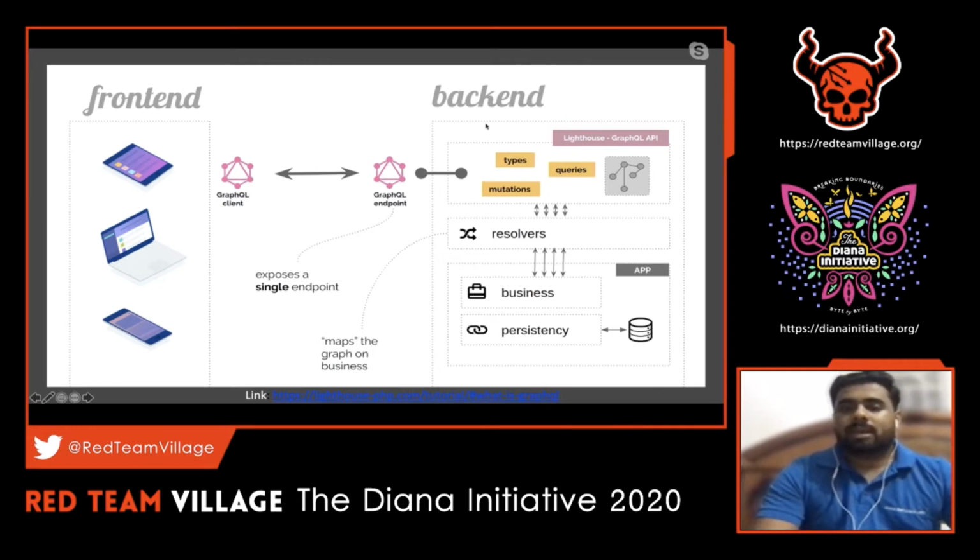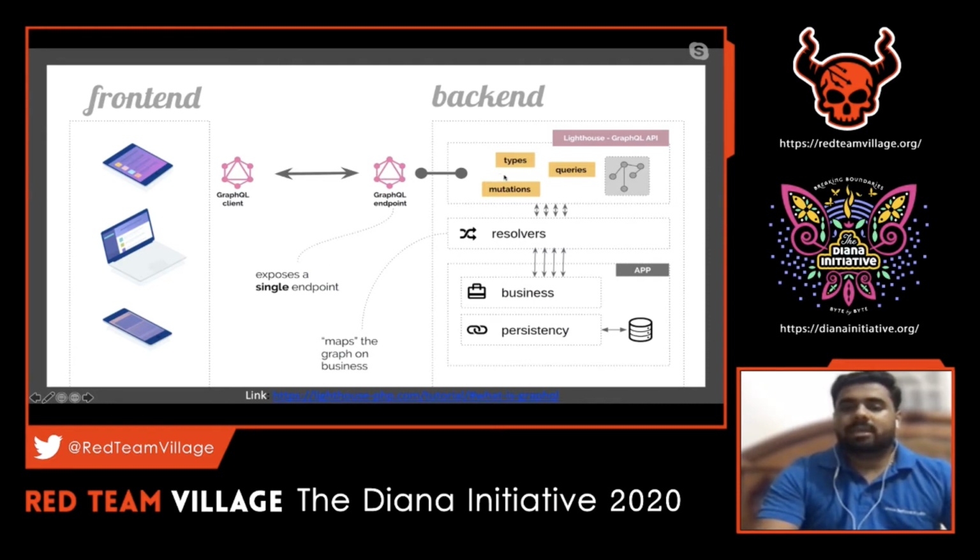Coming to the backend part, here I've shown an example of Lighthouse. Lighthouse is a framework used for Laravel-based applications. In the backend, you can see that the client has sent a request and the endpoint is a single endpoint.